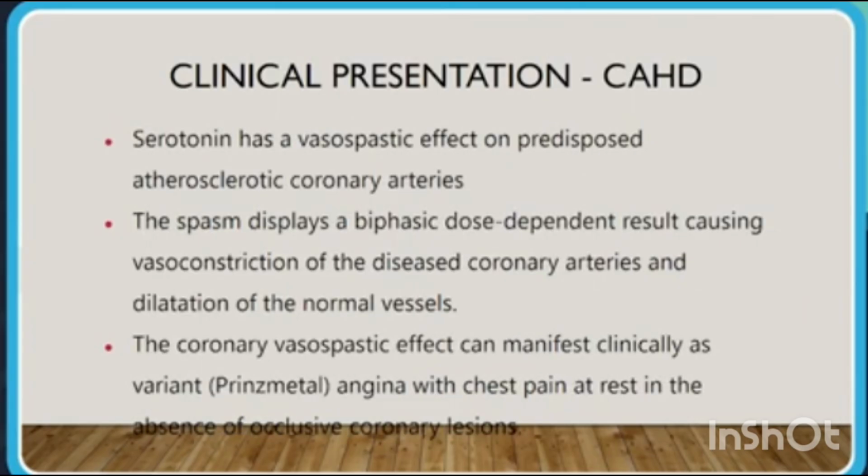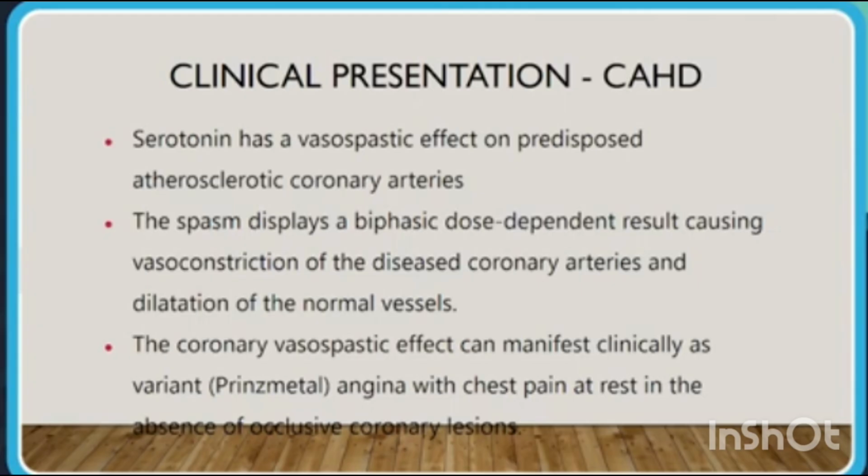Serotonin has a vasospastic effect on predisposed atherosclerotic coronary arteries. The spasm displays a biphasic dose-dependent result, causing vasoconstriction of the diseased coronary arteries and dilatation of the normal vessels. That is, vasodilatation in normal vessels but vasoconstriction in diseased coronary arteries.